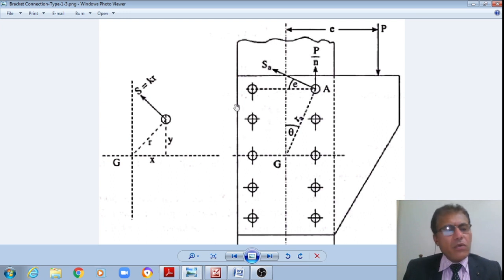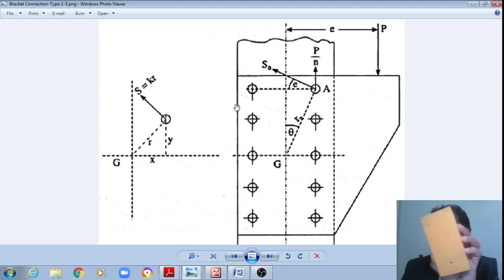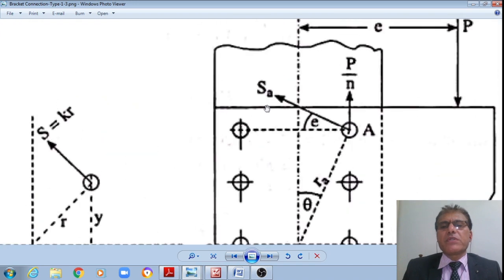Out of all of these, the extreme bolt from the CG axis of the bolt group will be subjected to the maximum shearing force.